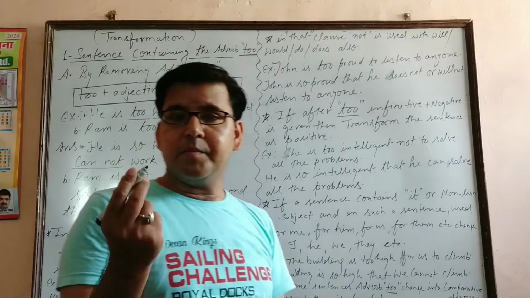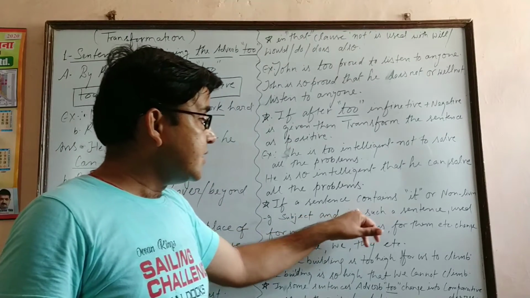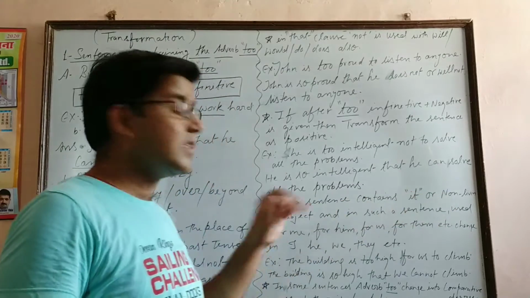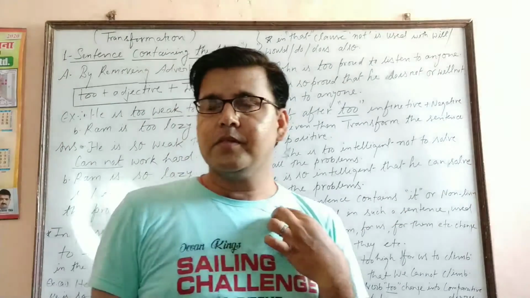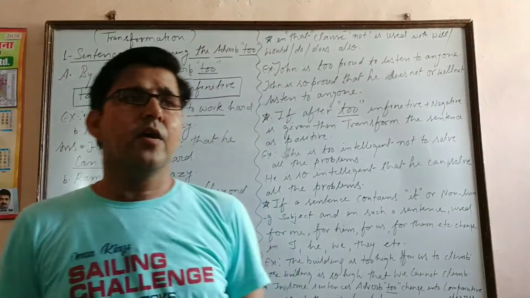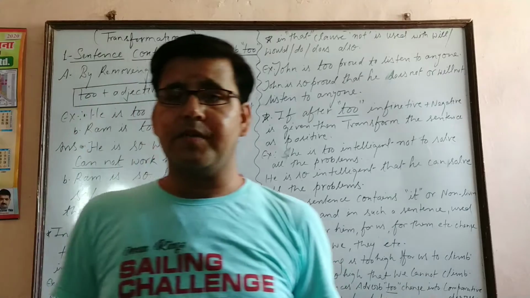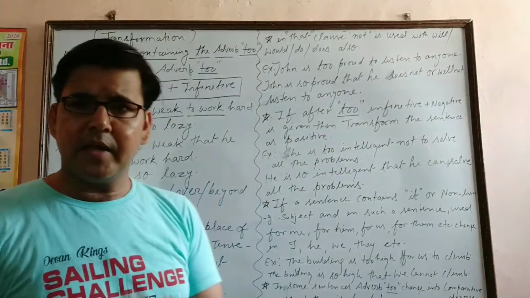Now next important thing. If a sentence contains it or a non-living subject. Sometimes what happens, like he, she, I, we, you, they, or many living subjects are given, then it's okay. I have given many examples.